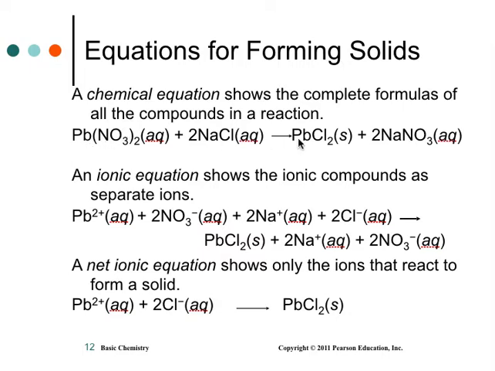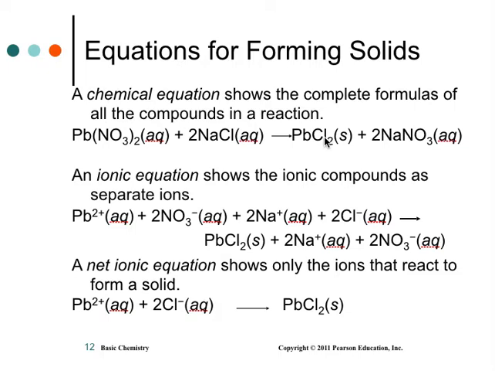But what happens is that the lead and the chloride, remember chlorides is group 7, it's usually soluble, except for lead. Lead is one of the exceptions. So if lead and chloride bump together, they will form a solid and they will not break apart again. They will keep being a solid. They're no longer soluble in water and they fall out of solution. The sodium nitrate here would just break apart again. So what you have is two colorless liquids that you pour together, and what's going to happen is you're going to get the lead chloride as a product.